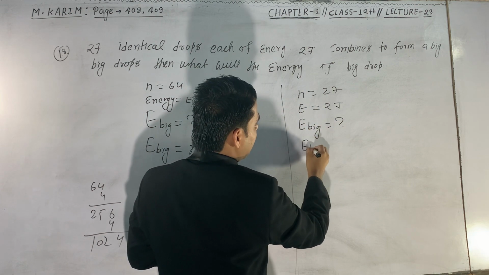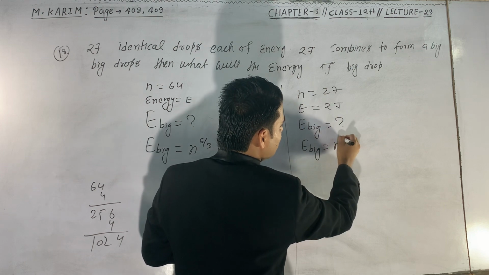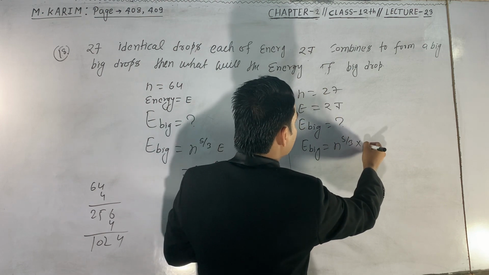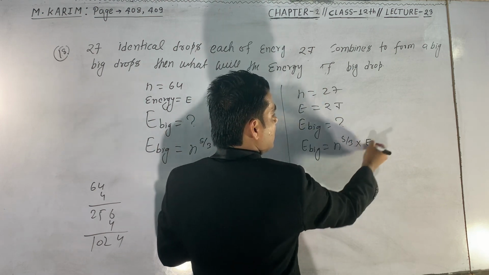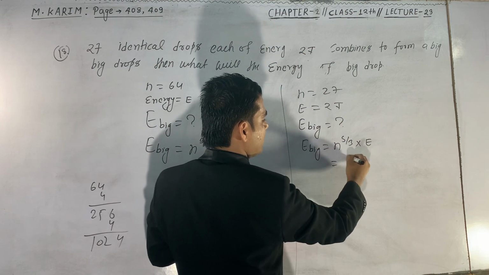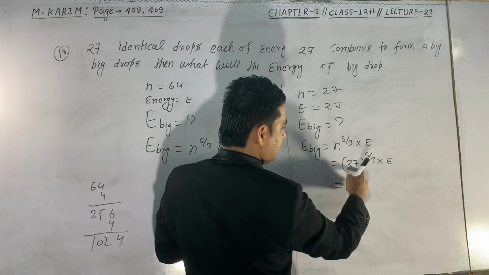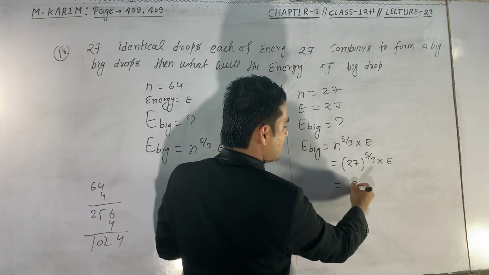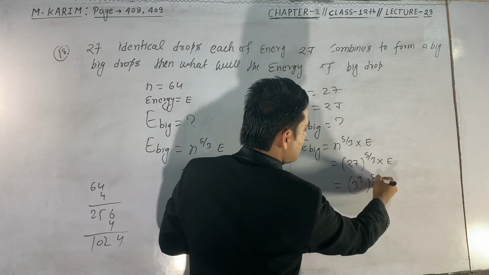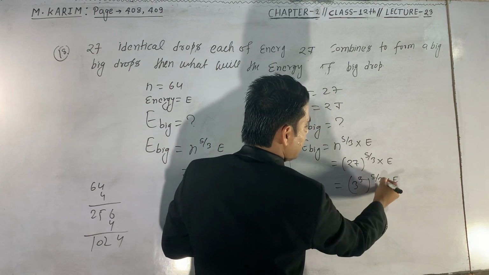We have the formula: the energy of the big drop is equal to n to the power 5 upon 3 into E. The value of n is 27, so 27 to the power 5 upon 3 into E. We can write 27 in the form of 3 to the power 3, to the power 5 upon 3, into E. This 3 cancels this 3.